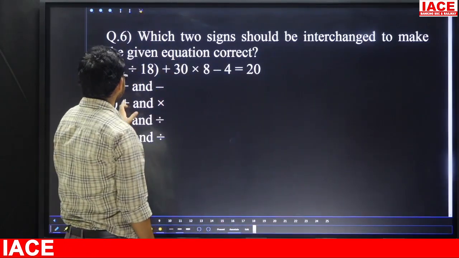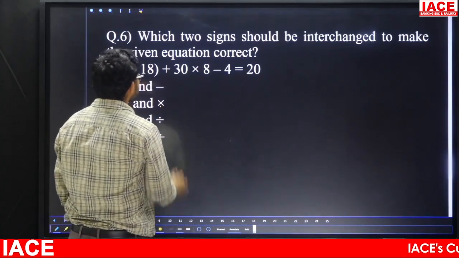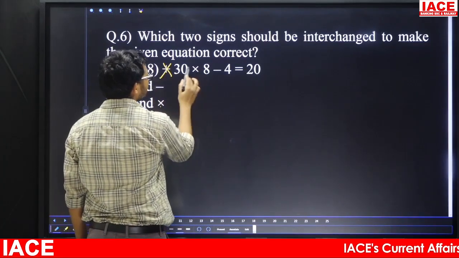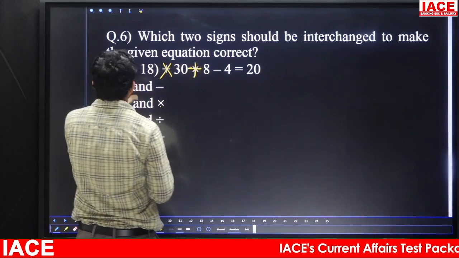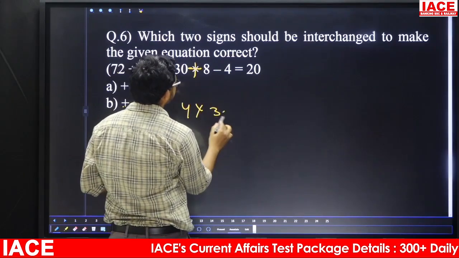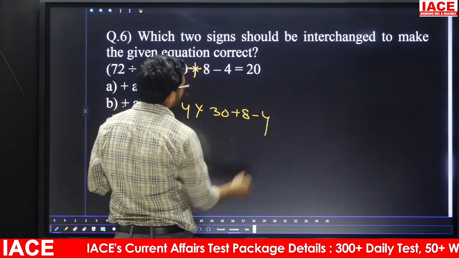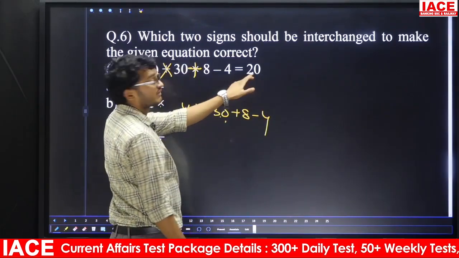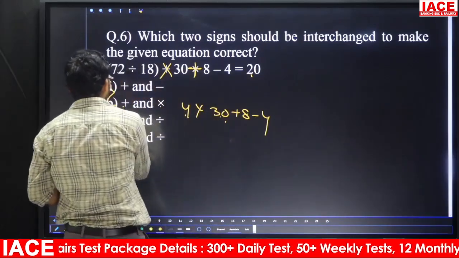Take the second option, plus and into. If plus is there, means what? Here, into is there, means what? Take this one as plus. 72 by 18, this one is 4. 4 into 30 plus 8 minus 4. This one is 120, there is a chance to get it, but our requirement is what? 20. Second option also has no chance.